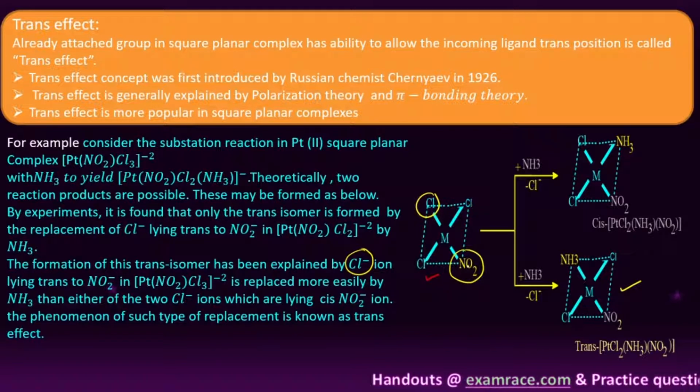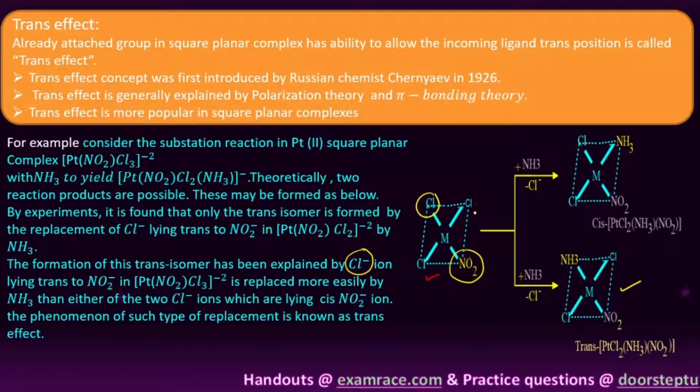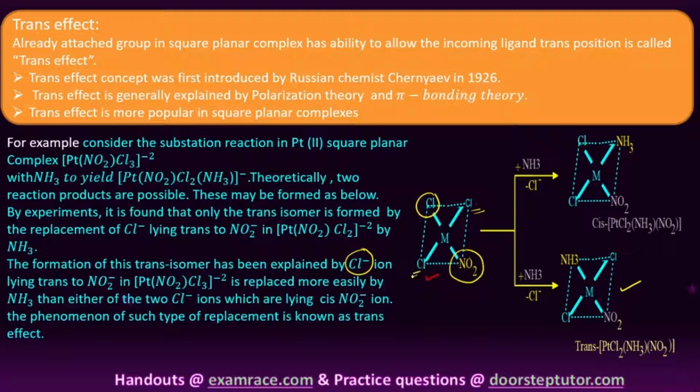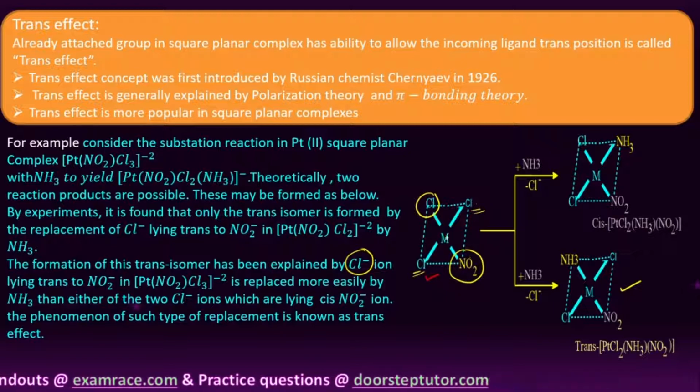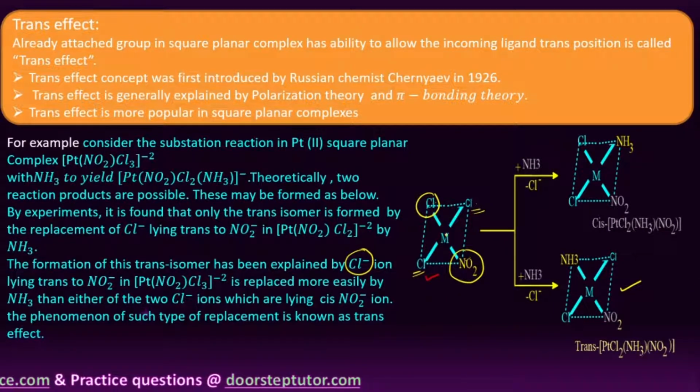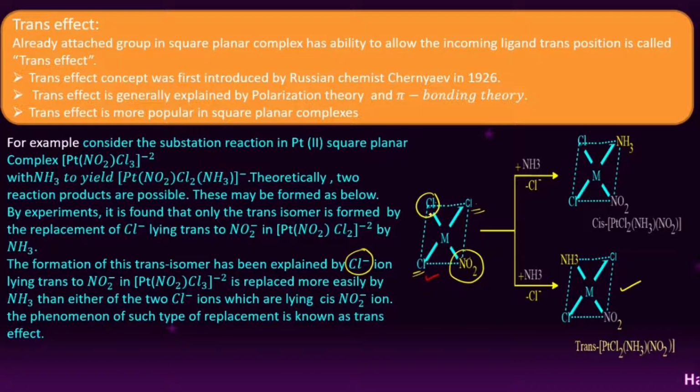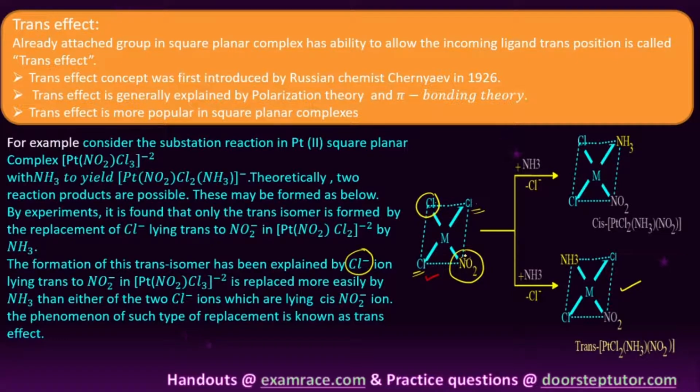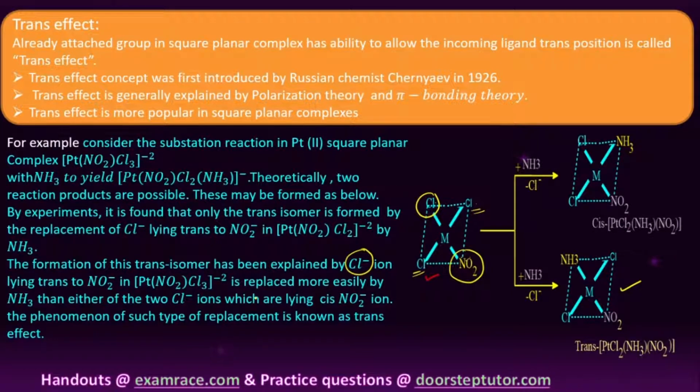These 2 Cl minus ions are cis to the NO2 group, but only this Cl minus ion is trans to the NO2 group. So this Cl minus ion is more easily replaced than the two cis Cl groups. This phenomenon we call the trans effect, students.